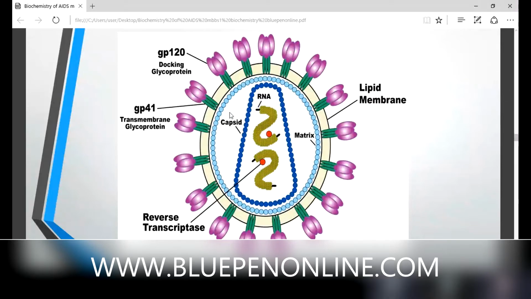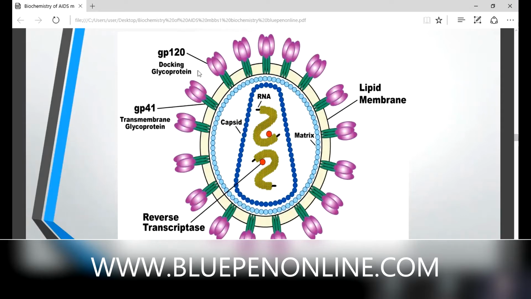Then the structure has a lipid membrane. That yellow color indicates our lipid, cholesterol or phospholipid membrane. Then there are two projections. That green color transmembrane glycoprotein is known as GP41, and a projected docking glycoprotein is there, known as GP120.